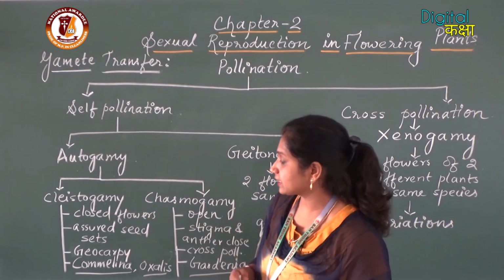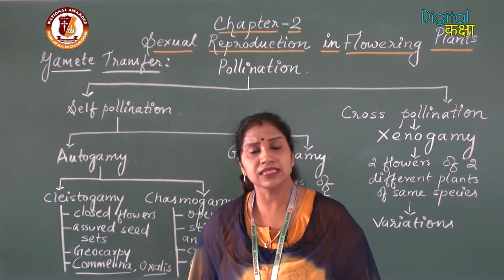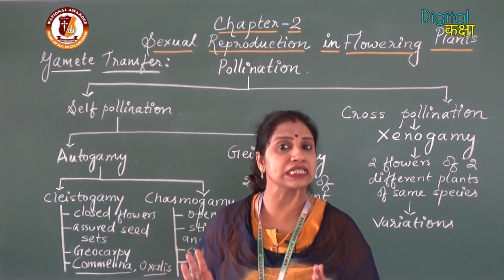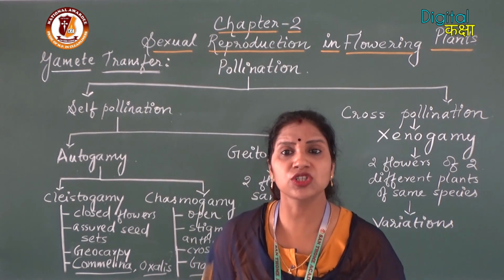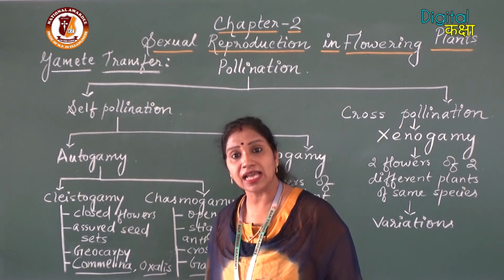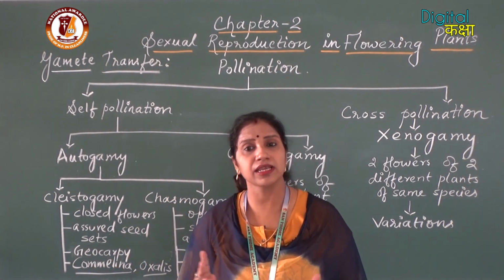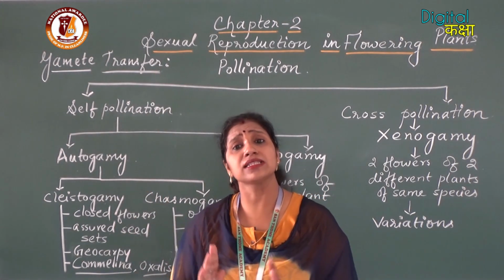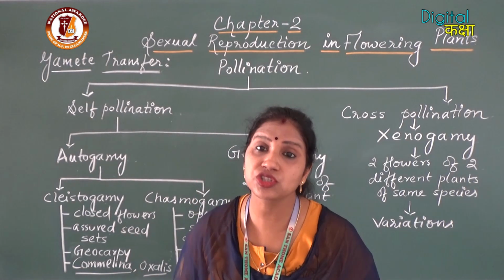Now we move to the next point. The next point is that as the flowers involved in cleistogamy are closed, it is not at all required that they be above the ground. In some species the flowers are above the ground, and in some species the flowers are below the soil.